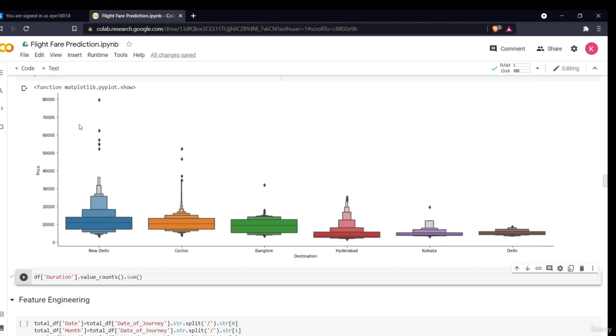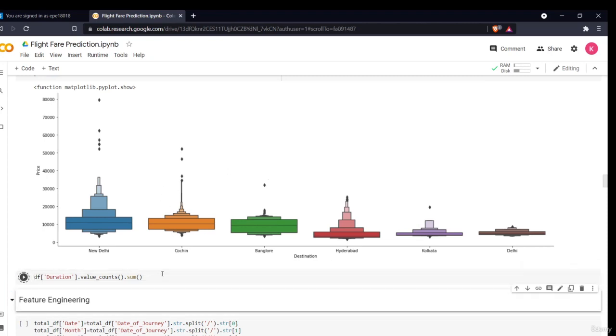The only difference is that New Delhi has the highest quartile range, and these are the outliers. So there are some exceptions. There are some flights, which can be seen in the additional info column, which are quite high. If we exclude these, then it is almost the same. And Kolkata and Delhi have the least price if they are the destination.